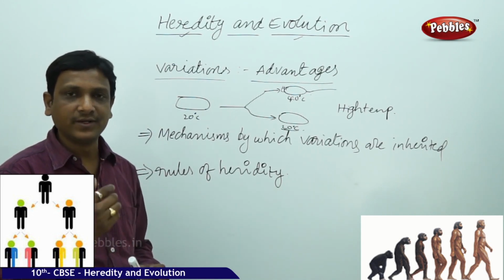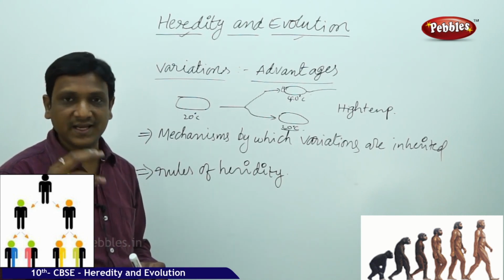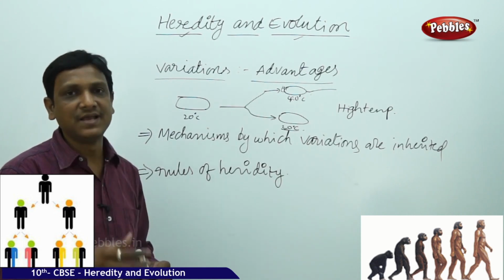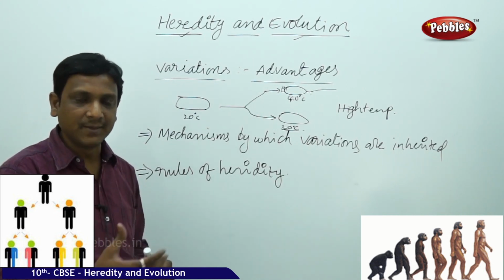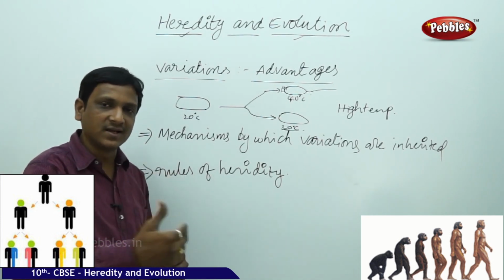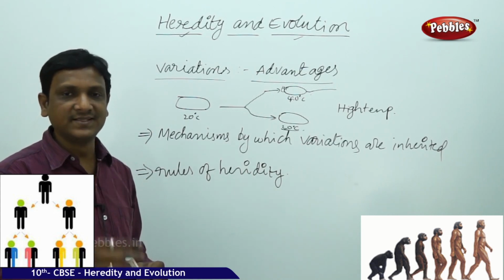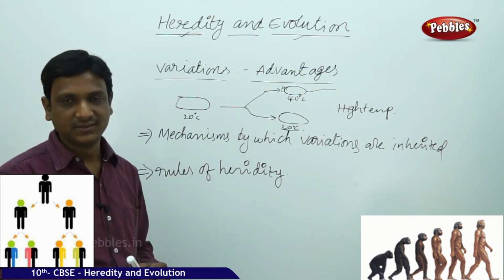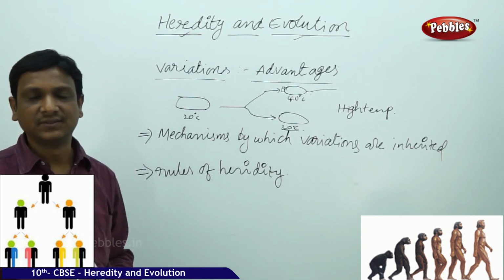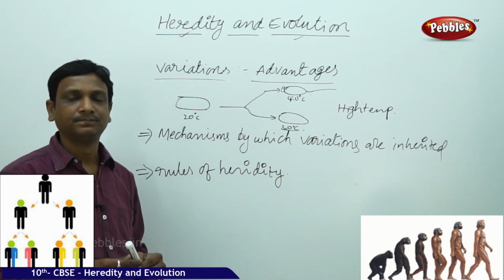So Mendel wanted to study the changes that happen from generation to generation. He selected a plant with a very short lifespan, so he could observe a number of generations of progeny and how the traits are inherited. He selected pea plants, which have contrasting characters, that means characters that can be seen by the naked eye.